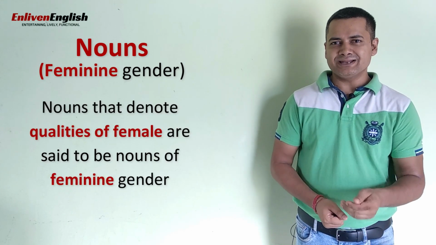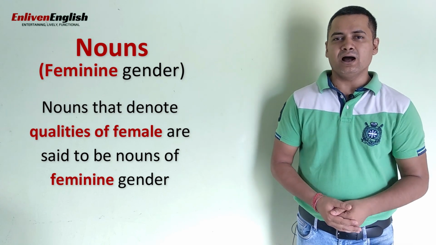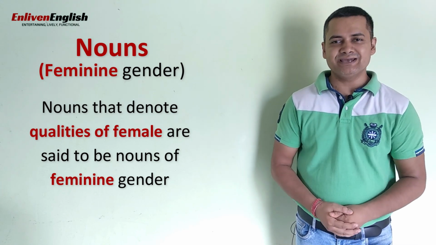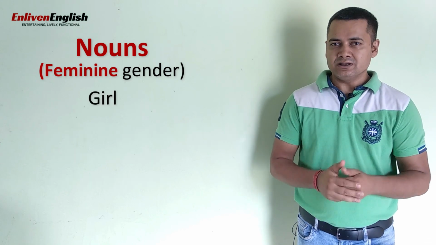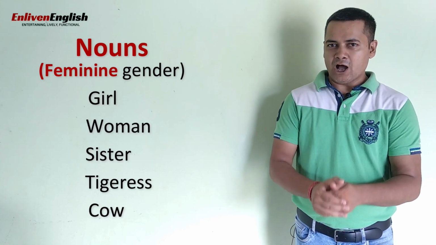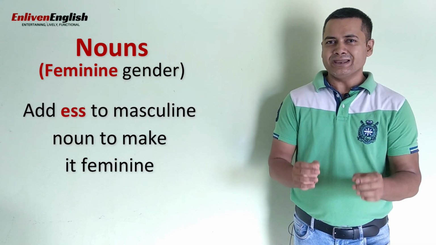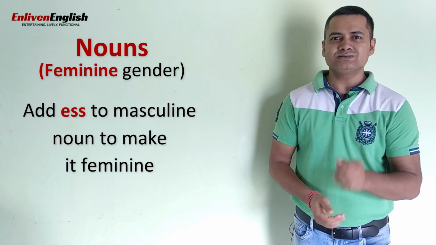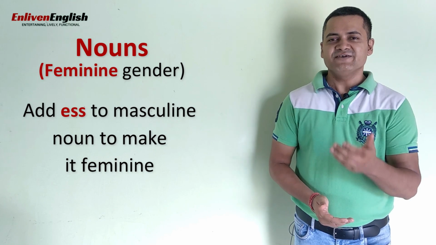Similarly, nouns that denote a female are said to be of feminine gender. For example, girl, woman, sister, tigress, cow, etc. Now, in order to form the feminines of nouns, there are different ways.